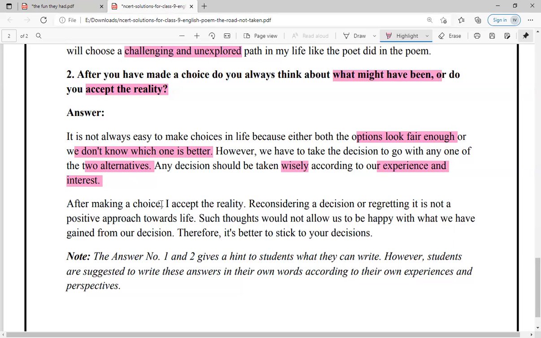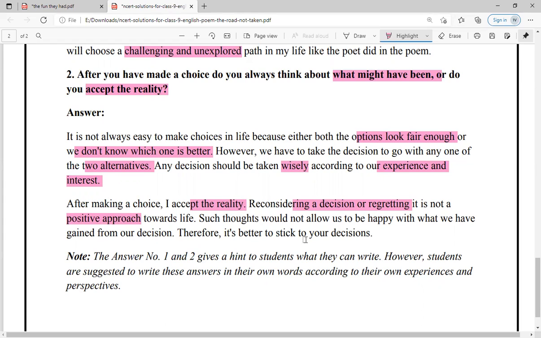After making a choice, I will accept the reality. फिर regret करके कोई फायदा नहीं. अब मुझे पता है मैंने ये choice select कर लिया है तो यही मेरी reality है, and इसी से फिर मुझे आगे continue करना पड़ेगा. Reconsidering a decision or regretting it is not a positive approach towards life, right? फिर वो choice select करने के बाद उसका regret करना कि अरे यार ये नहीं लेना चाहिए था, काश मैं वो ले लेता. So that is something which is wrong, and that is not a positive approach towards life.